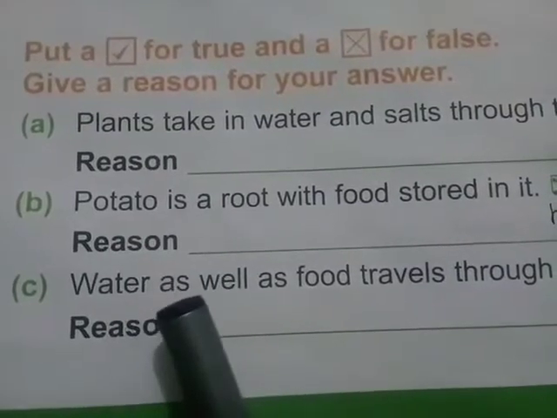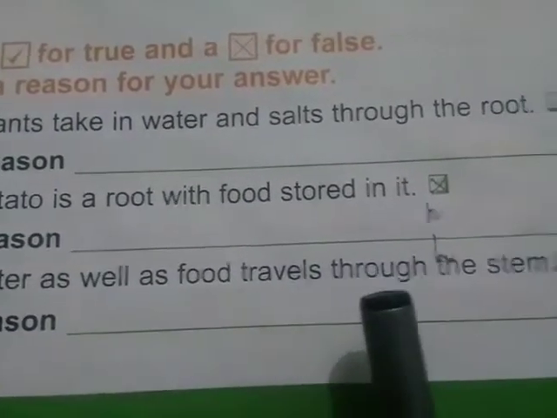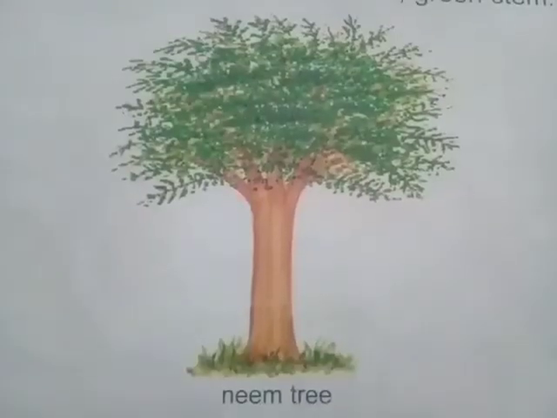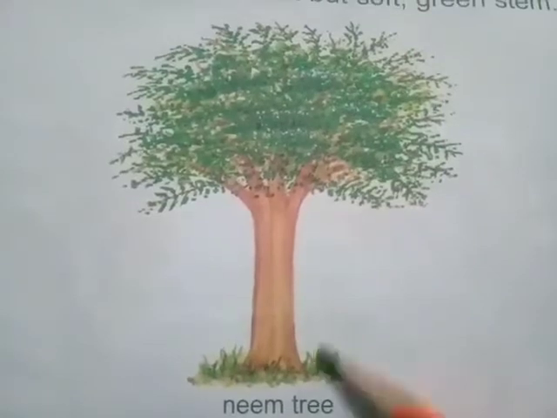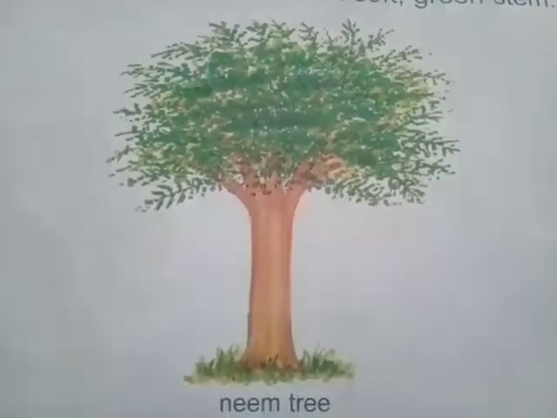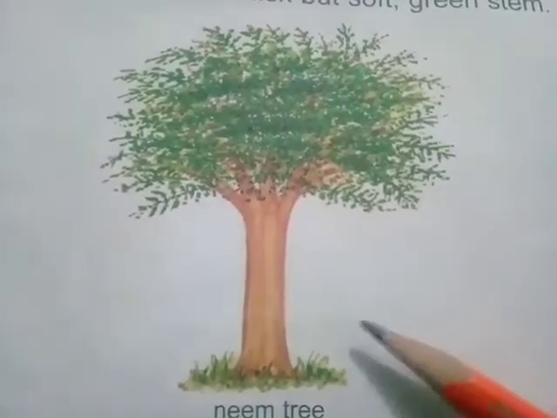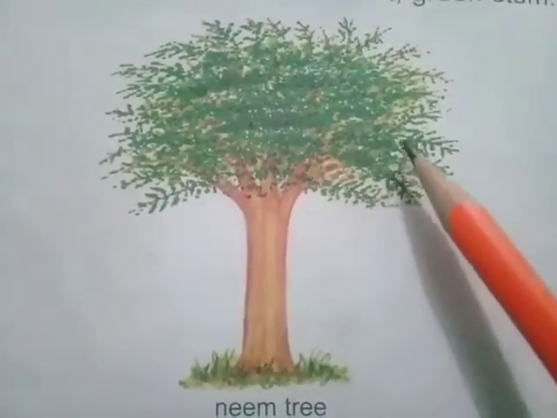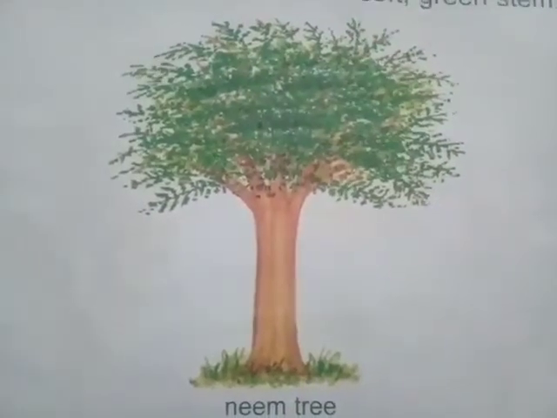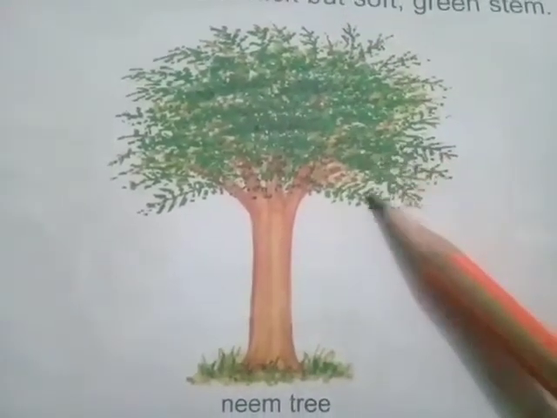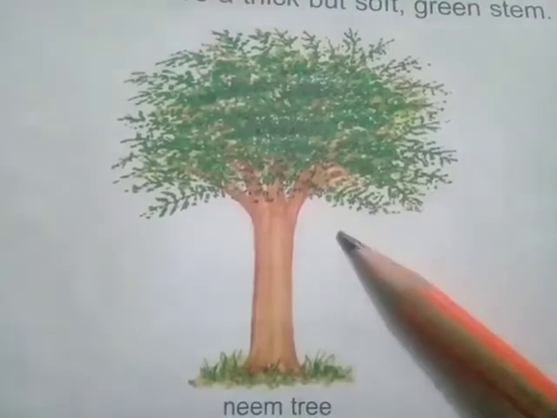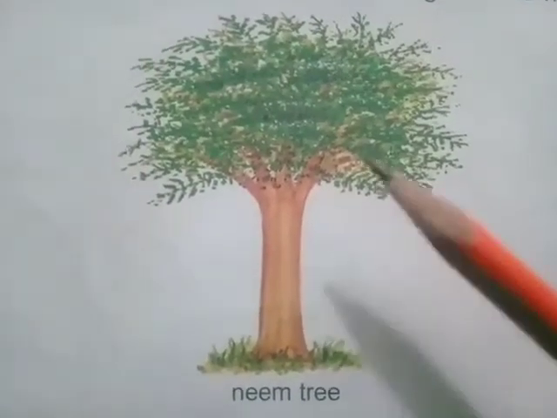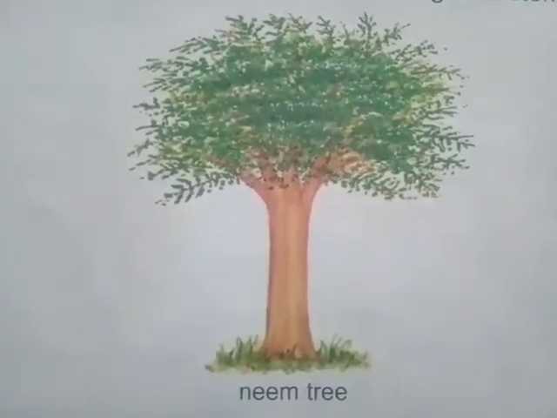The third statement is water as well as food travel through the stem. So this statement is true. All plants have stem. The stem is the main part of shoot. It takes water from the roots to the leaves. Leaves use this water to make food. Leaves prepare food for all parts of plants. Stem takes this food to all parts of the plants. Stem supports the plant above the ground.